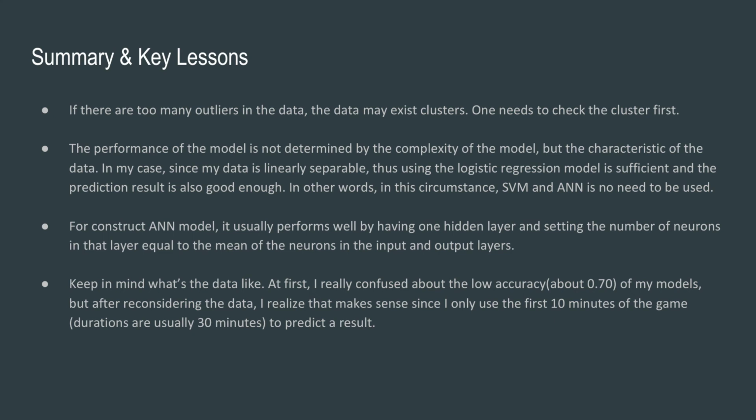Okay, the last part is summary and key lessons. First, if there are too many outliers in the data, there may exist clusters. One needs to check the clusters first. And second, the performance of the model is not determined by the complexity of the model, but the characteristics of the data. Third, for constructing an ANN model, it usually performs well by having one hidden layer and setting the number of neurons in that layer equal to the mean of the neurons in the input and output layers.